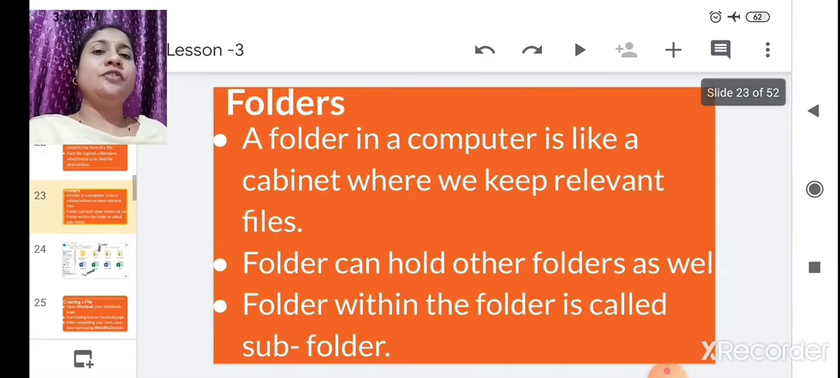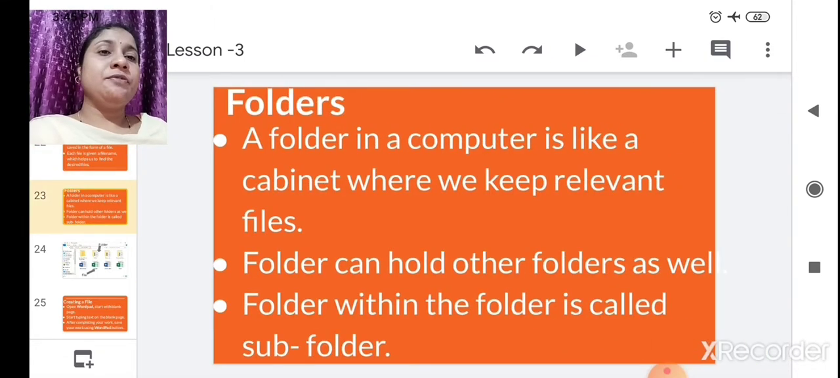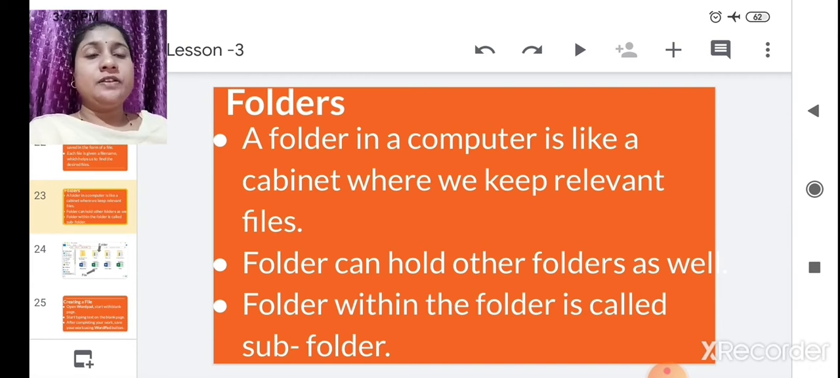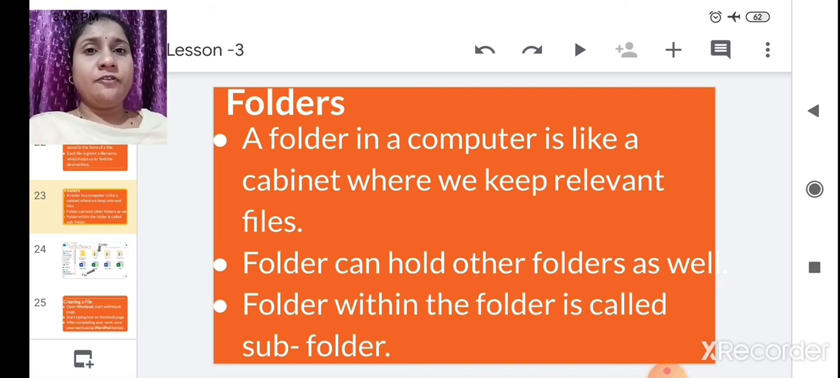Now next, Folder. A folder in a computer is like a cabin where we keep relevant files. A folder can hold other folders as well. A folder within a folder is called a subfolder. So a folder in a computer is like a cabin. In your cabin, different shelves are there, some for files, some for books, some for newspapers.